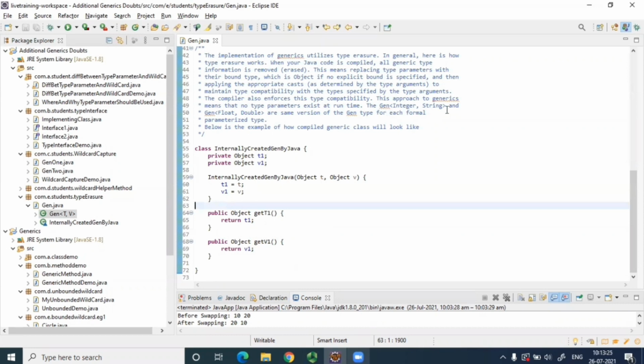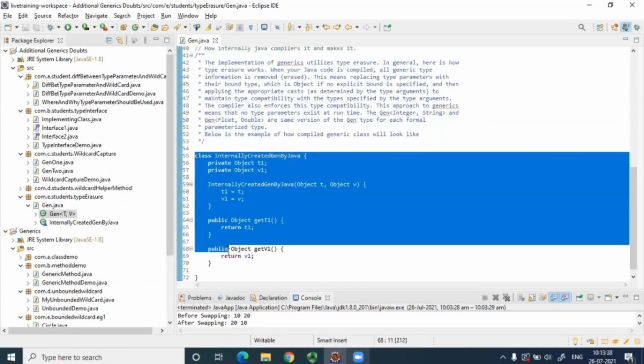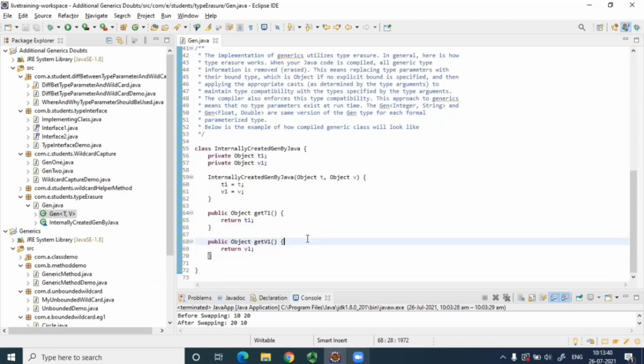So the Gen Integer String and this Gen Float Double are versions of Gen type for each formal parameterized type. Both of these are nothing but the same version of this one type internally at runtime. Correct? Is this clear what it means?